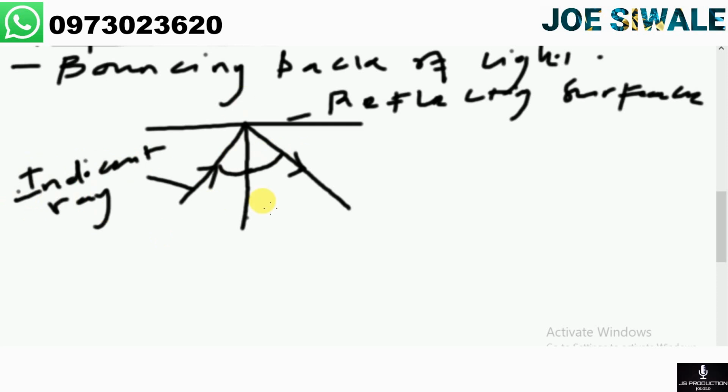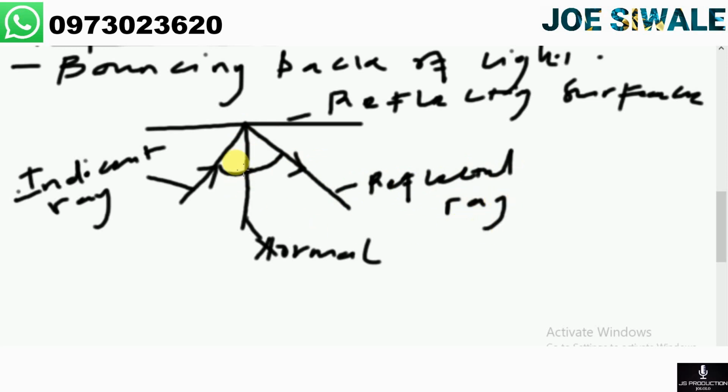Then the ray that is drawn 90 degrees to the reflecting surface, this line that is straight, is referred to as the normal. Then the ray that leaves the reflecting surface is referred to as the refracted ray.